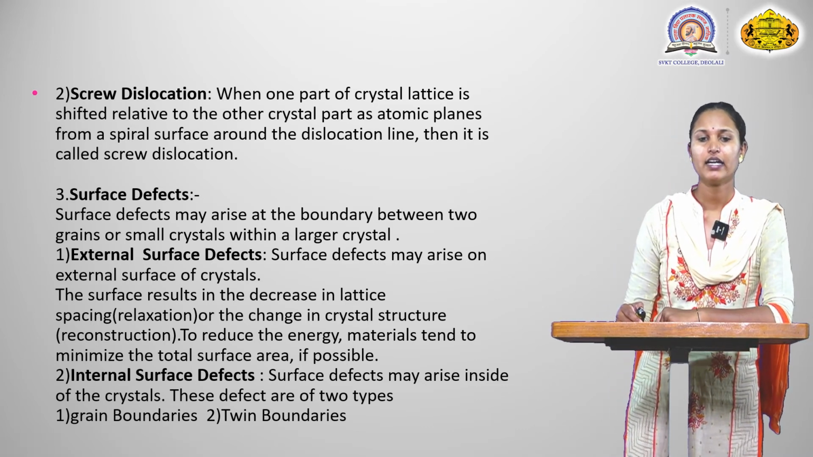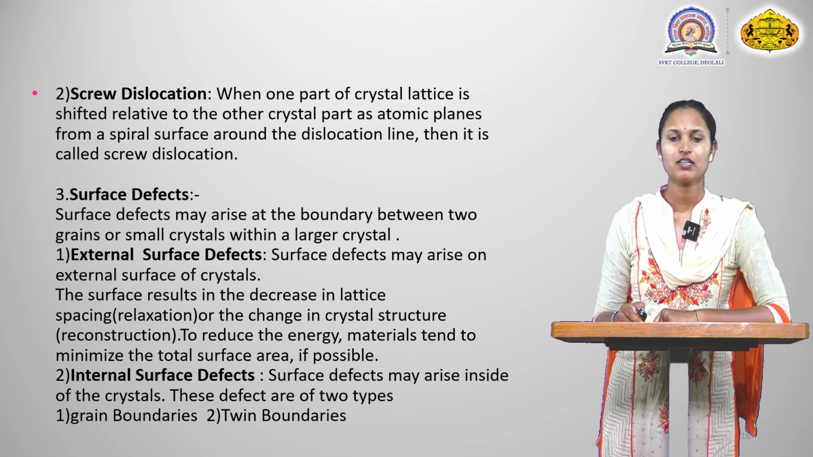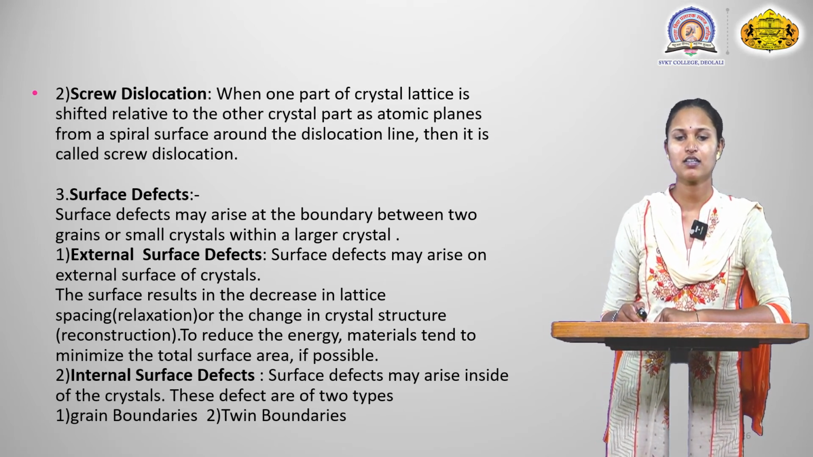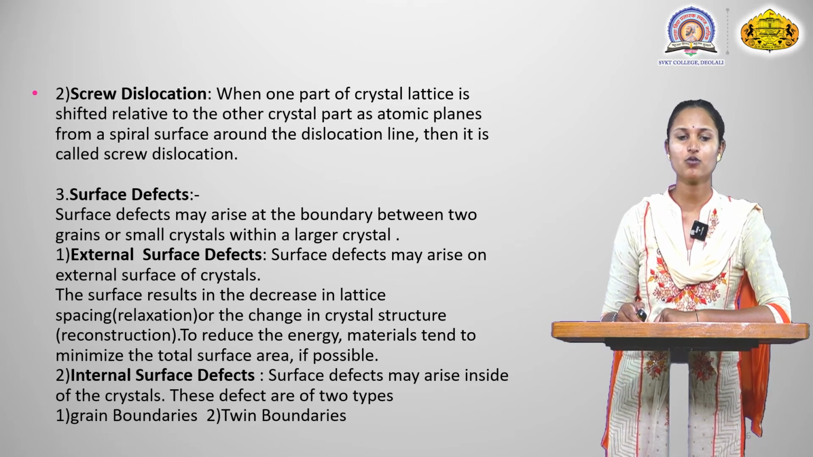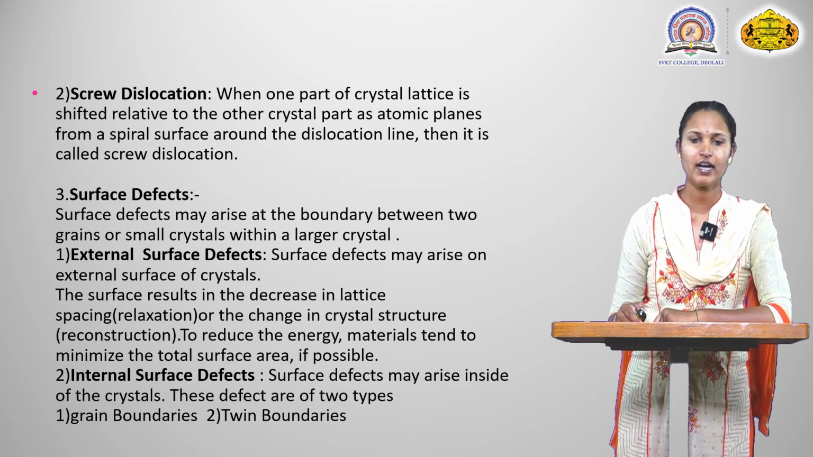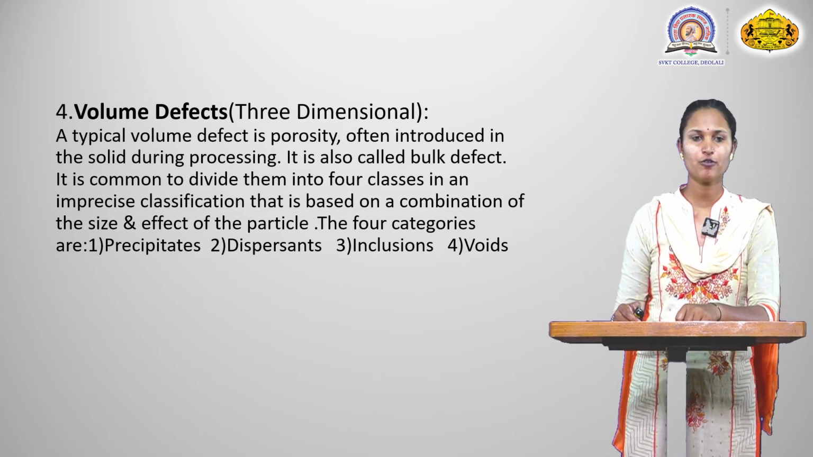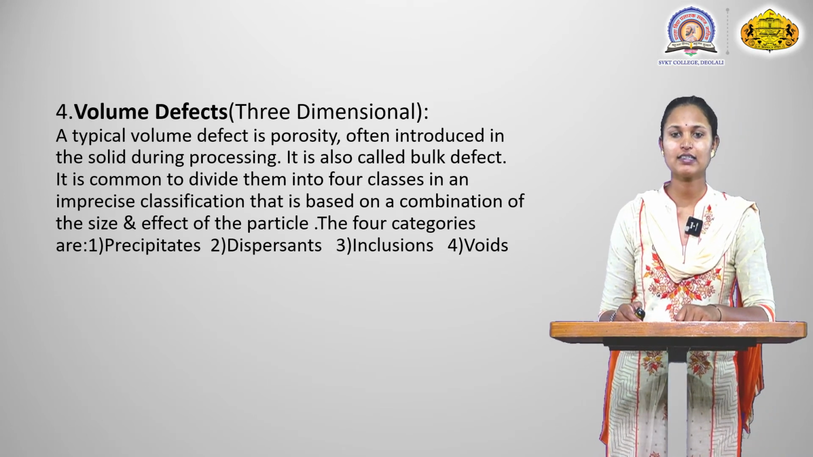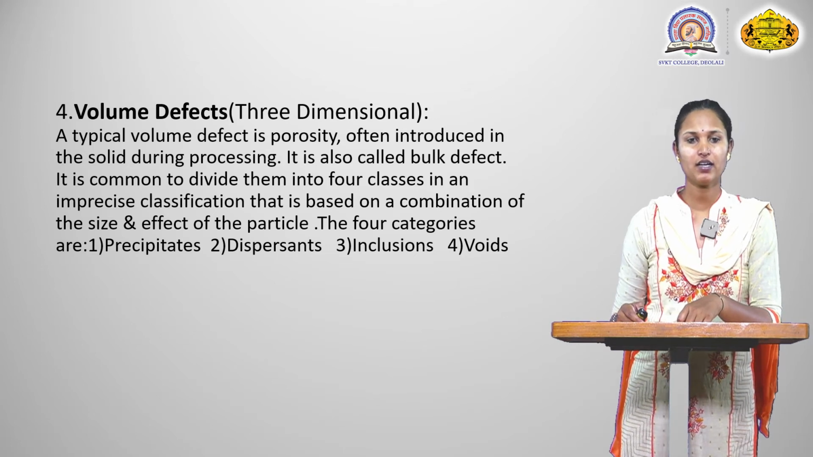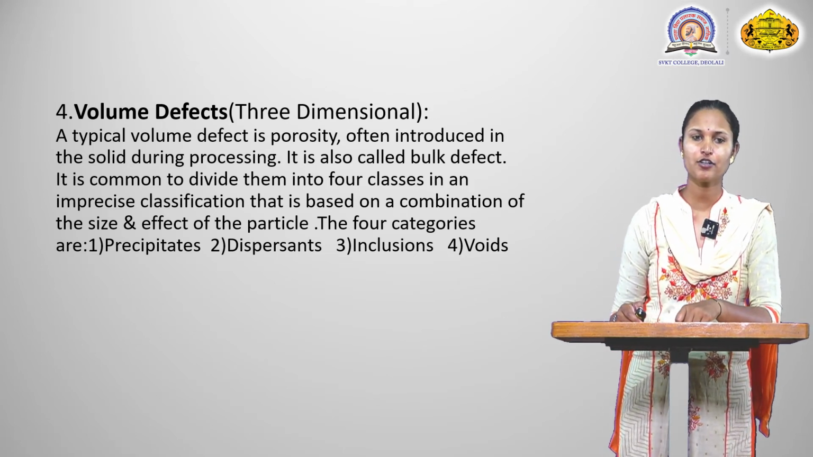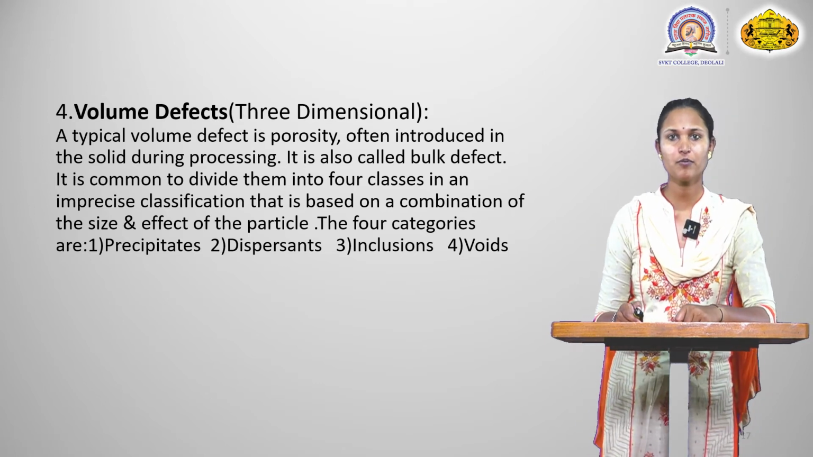Second is the internal surface defects. Surface defects may arise inside of the crystals. These defects are of two types: grain boundaries and twin boundaries. Next point, fourth is the volume defects, which are three-dimensional. A typical volume defect is porosity, often introduced in the solid during processing.